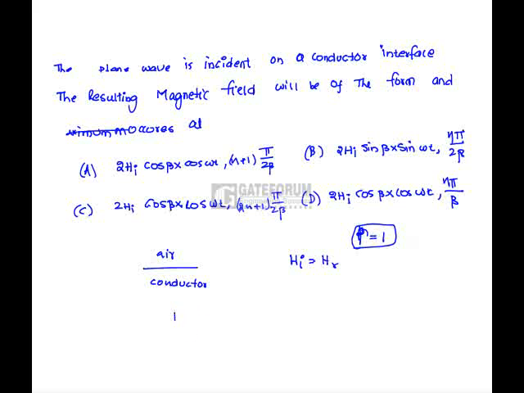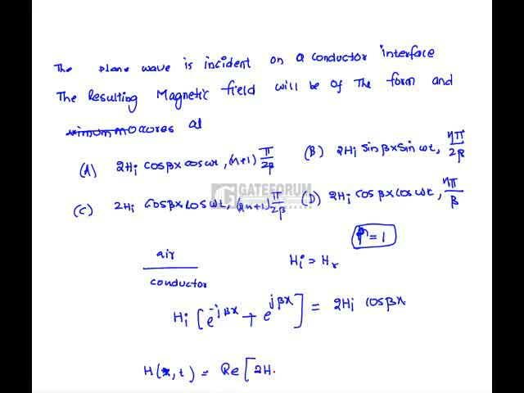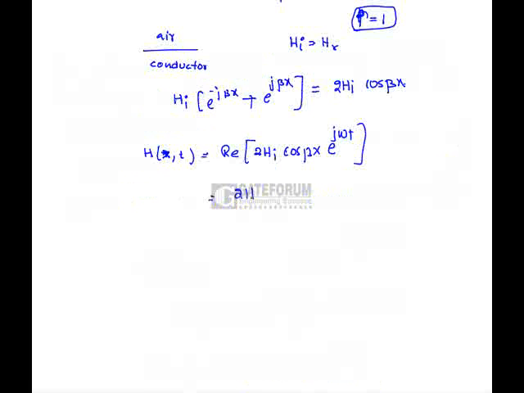So Hi, the forward traveling wave, e power minus j beta x, plus the reverse traveling wave, e power j beta x, is equal to 2 Hi cos beta x. So the wave in terms of x comma t is written as the real part of 2 Hi cos beta x e power j omega t, which is nothing but 2 Hi cos beta x cos omega t.